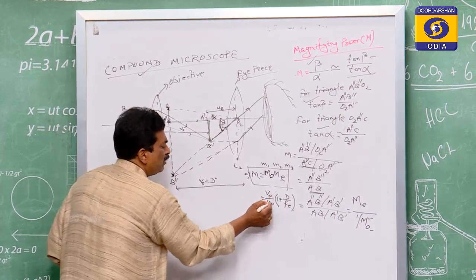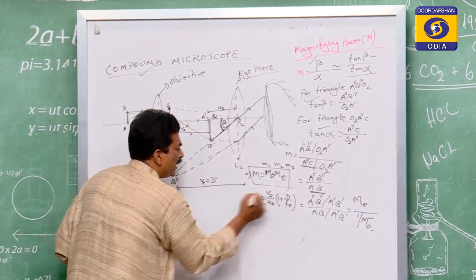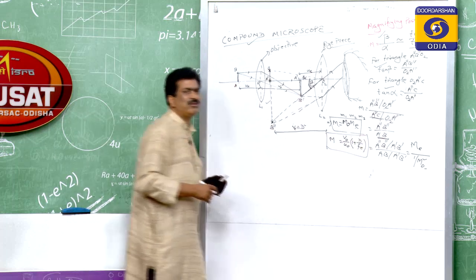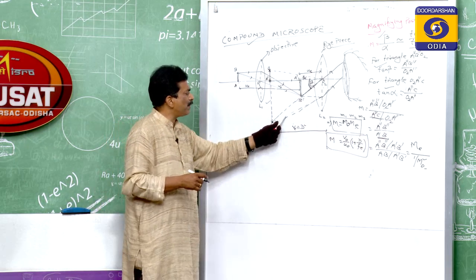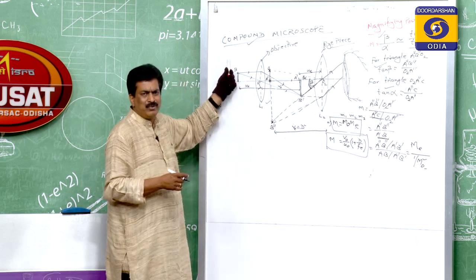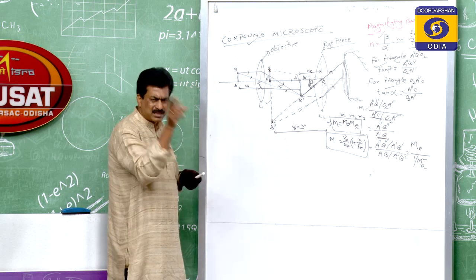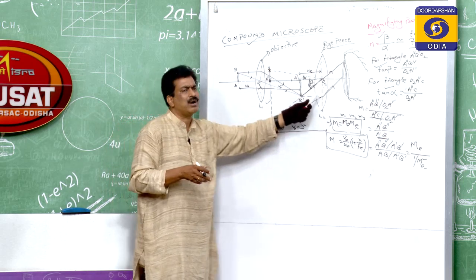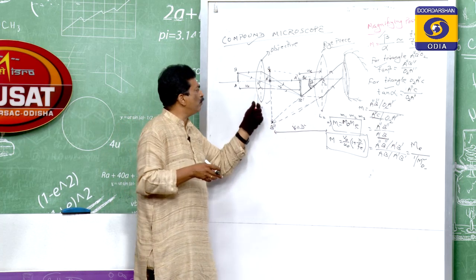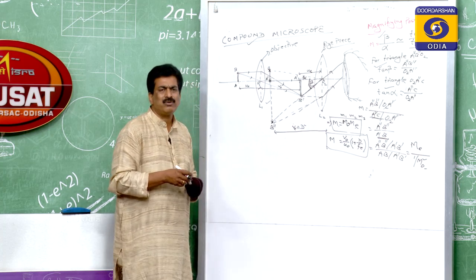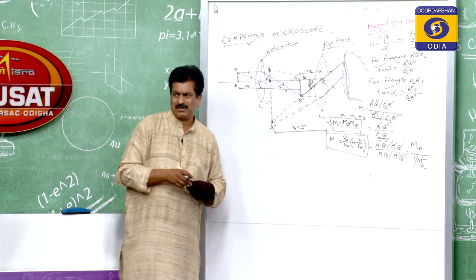So VO by UO into (1 plus D by FE) is the magnification of the compound microscope. Before we discussed the simple microscope, and that simple microscope concept is used in the compound microscope. Since more than one lens is taken, the name is compound microscope. Okay, thank you very much.